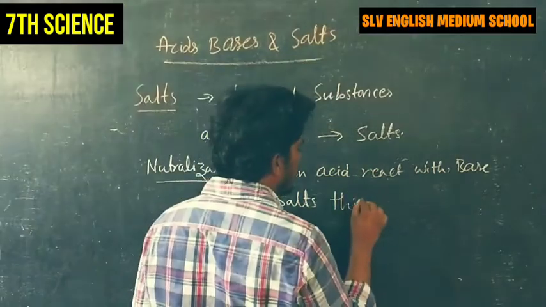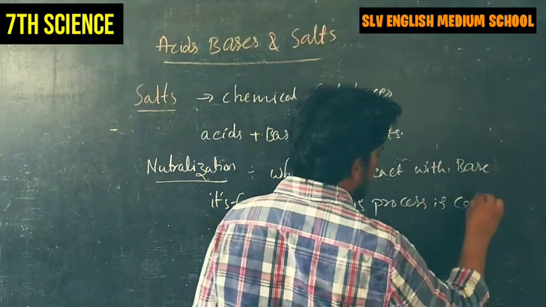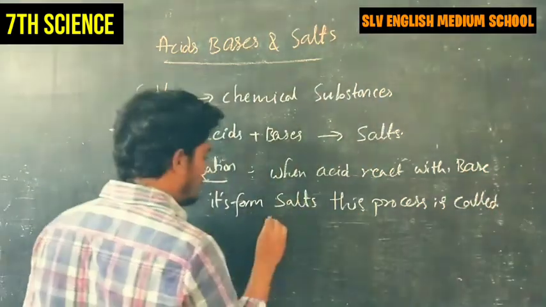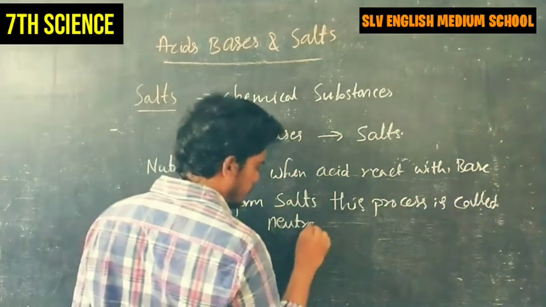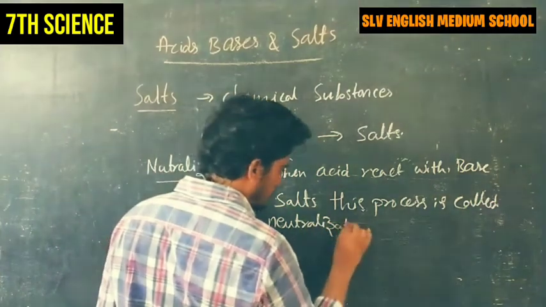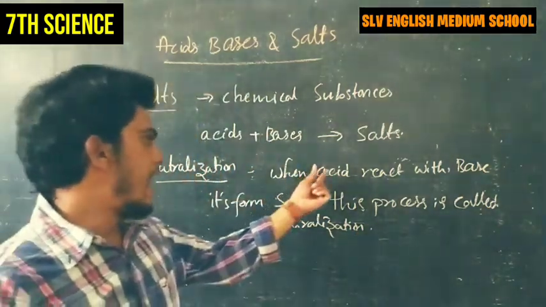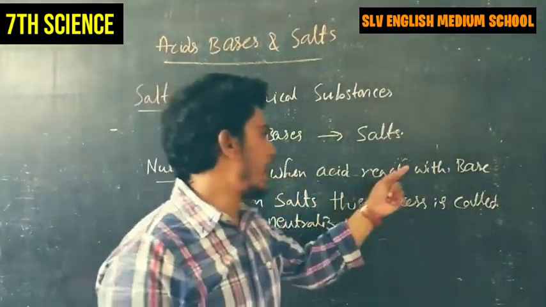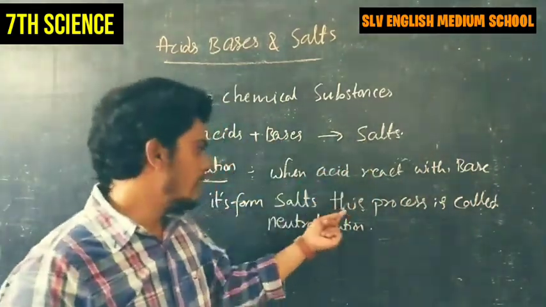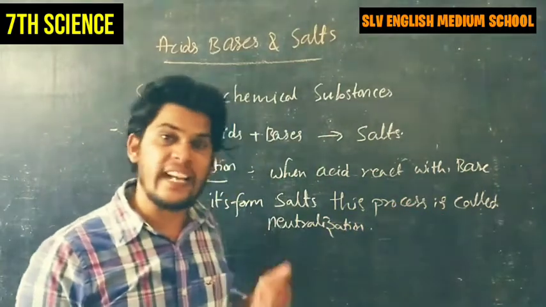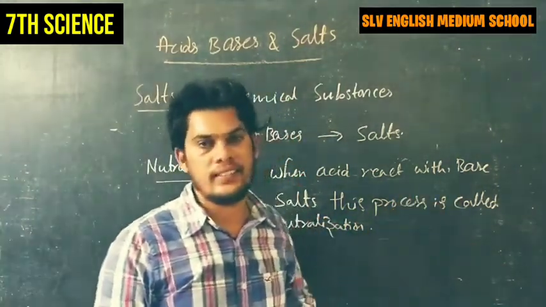This process is called neutralization. Are you clear, dear students? Neutralization means when acid reacts with base, it forms salt. This kind of reaction is called neutralization or a neutralization chemical reaction.